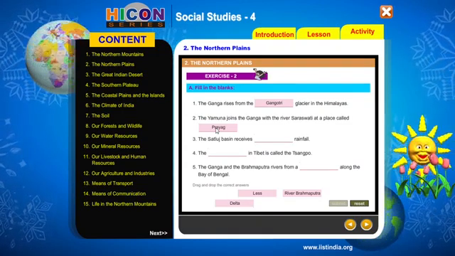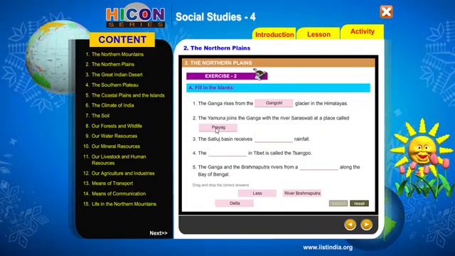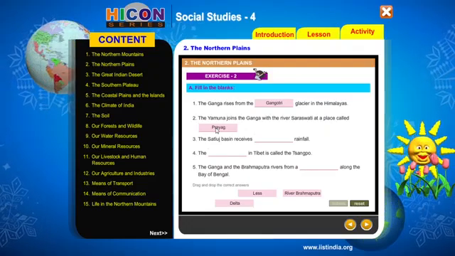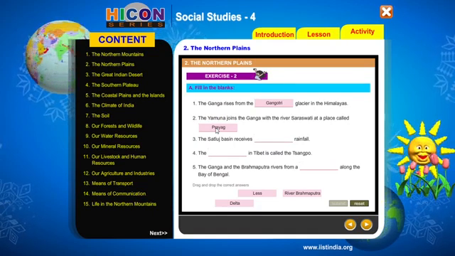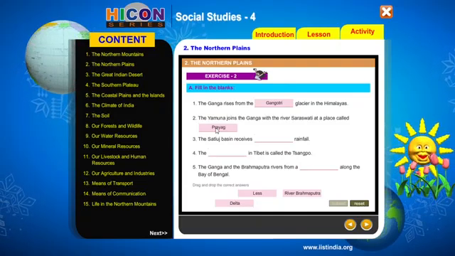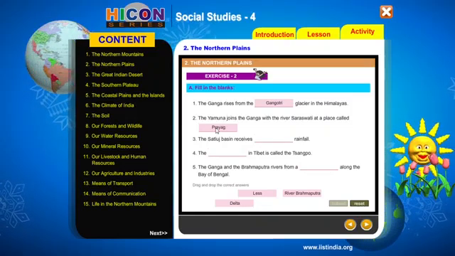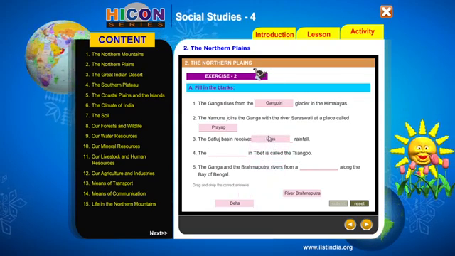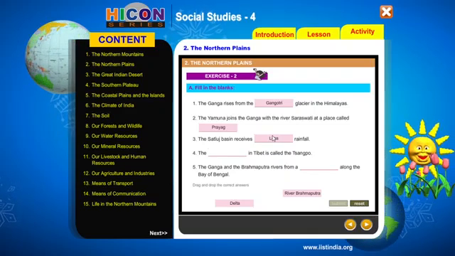Third one. The Satluj Basin receives dash rainfall. Out of the entire Northern Plains, we have seen that the Gangetic Basin receives good rainfall. The Brahmaputra Basin receives the greatest rainfall, the highest rainfall. And the Satluj Basin receives very less rainfall, isn't it? Yeah, so what is the answer? Very less rainfall. The Satluj Basin receives less rainfall.